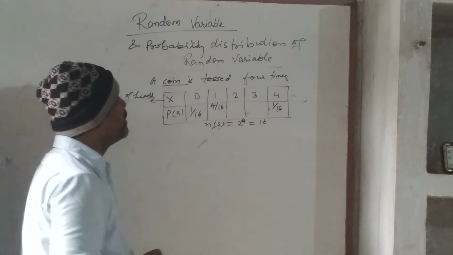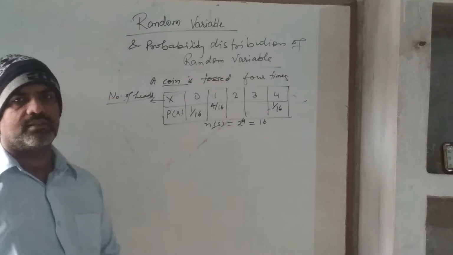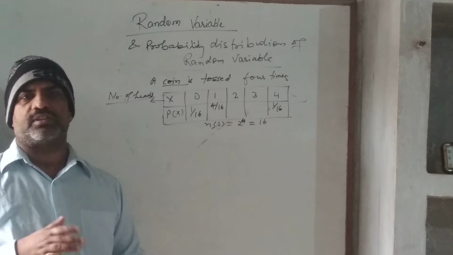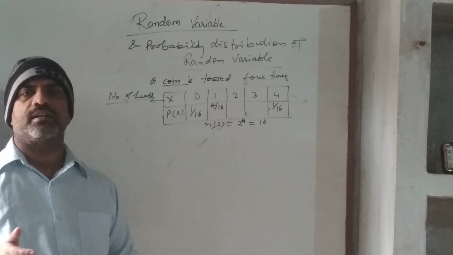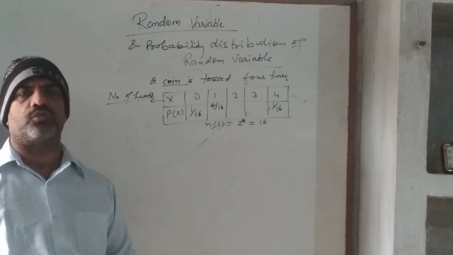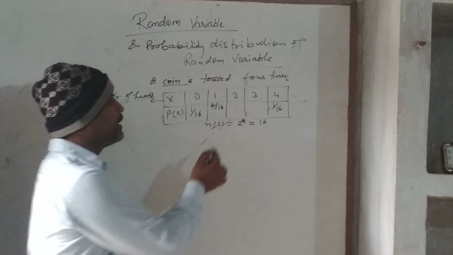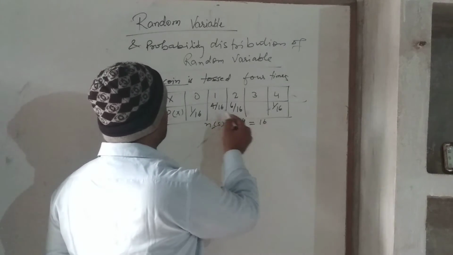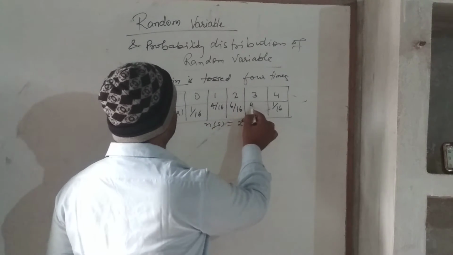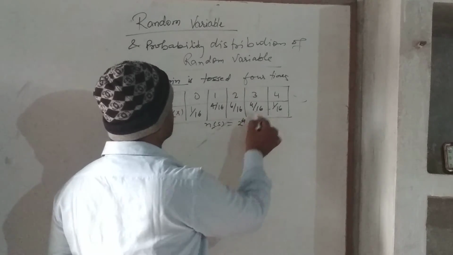Then what will be the probability of getting two heads? First-second, first-third, first-fourth, second-third, second-fourth, and third-fourth. 6 possibilities will be there, so it will be 6 by 16, and for 3 heads it will be 4 by 16.